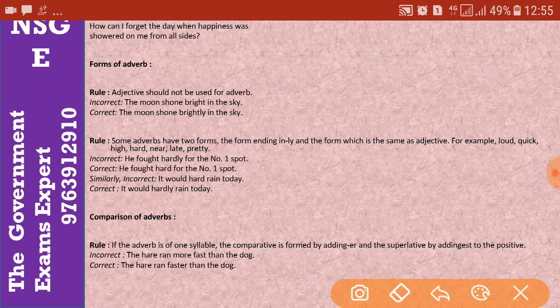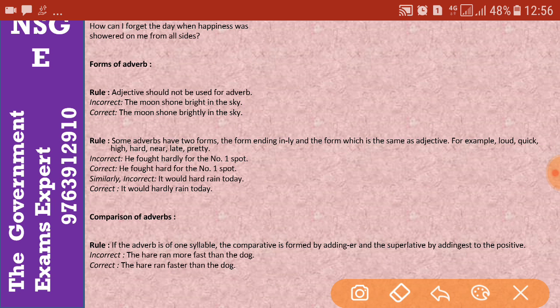as the adjective. For example, loud. It works as loud, both as an adjective and as an adverb. Okay, quick. It also works as an adjective and adverb, as well as quickly. So high, hard, near, late, they all work in both forms, as an adverb and as an adjective. Clear? So we need to check by using statements. He fought hardly for the number one spot.